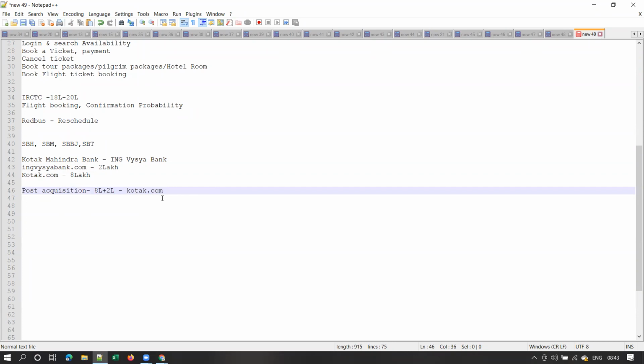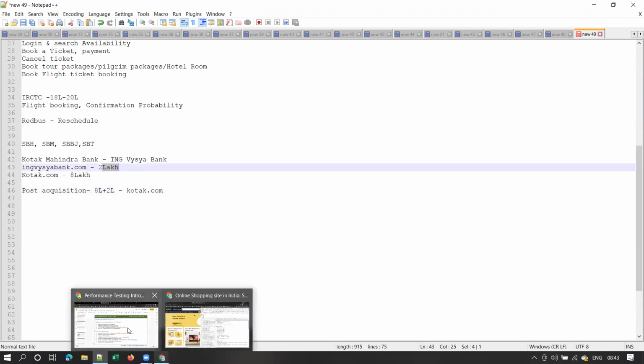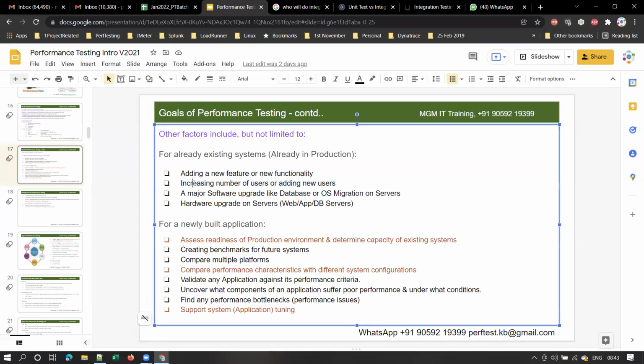Now Kotak Mahindra has to do performance testing for their application to verify whether it supports these additional new users or not. This is an example use case: increasing the number of users, or adding new users. Even though Kotak.com is already in production, an already existing application, whenever there is an increase in users or new users are added, we have to do performance testing. Clear, guys?